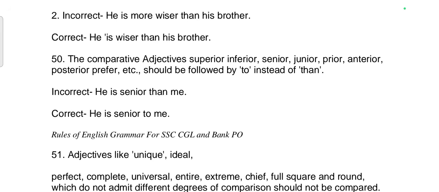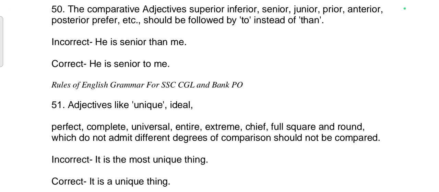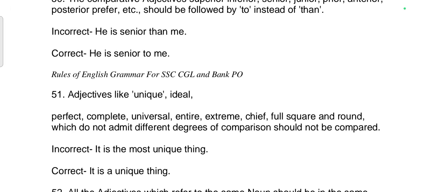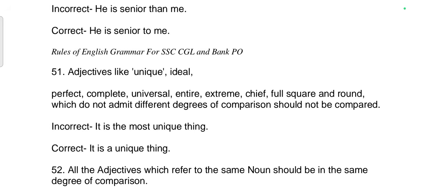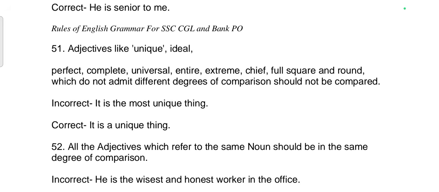50th rule. The comparative adjectives superior, inferior, senior, junior, prior, interior, posterior, prefer, etc. should be followed by to instead of than. Incorrect: He is senior than me. Correct sentence: He is senior to me. 51st rule. Adjectives like unique, ideal, perfect, complete, universal, entire, extreme, chief, full, square, and round do not admit different degrees of comparison, and should not be compared.